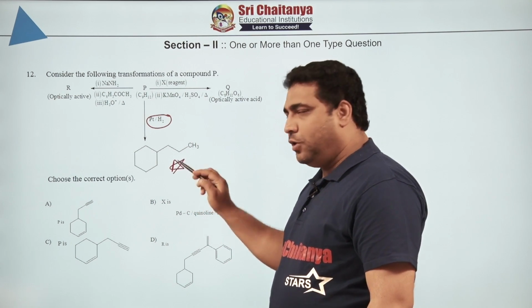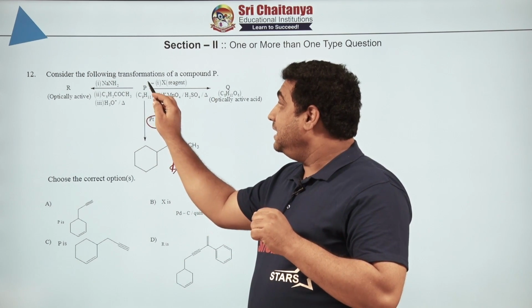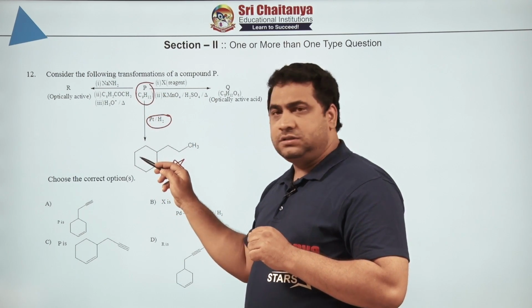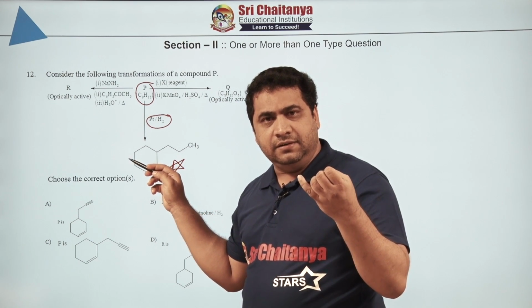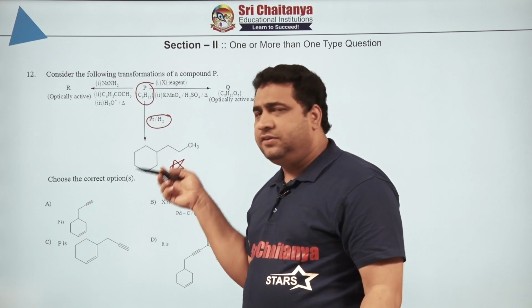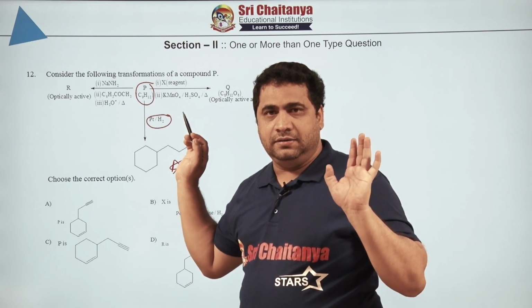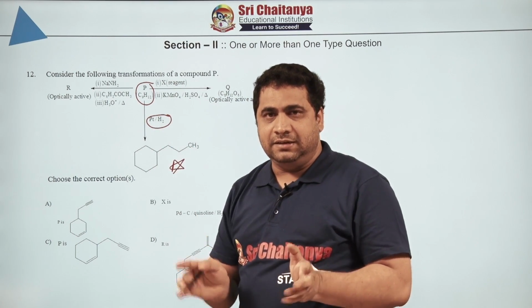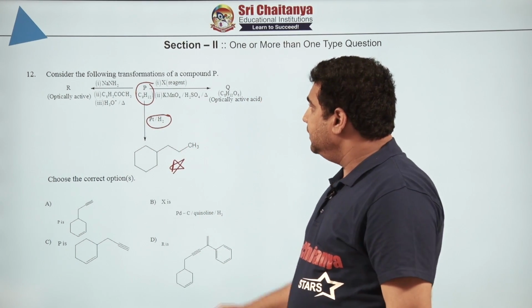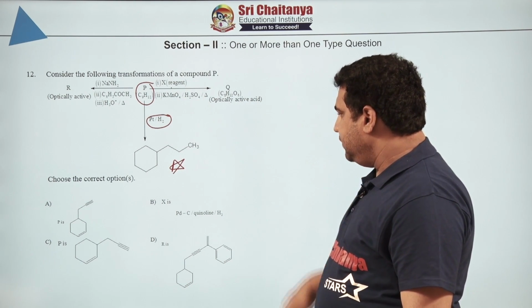When you are getting this compound, it is clearly saying what type of skeleton P is having, because you are not doing any basic condition, acidic condition, rearrangement, nothing, simply addition of hydrogen you are doing. That means P is also having a similar type of structure or similar type of carbon skeleton we can assume. Second, P is reacting with some X reagent and becoming an optically active compound.